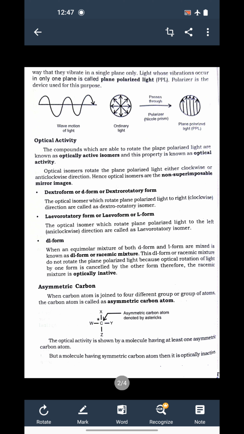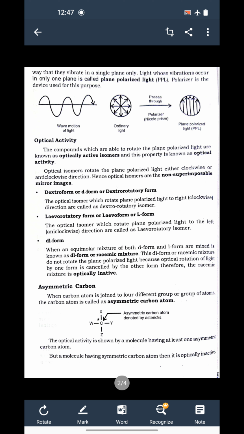Now what is this non-superimposable mirror image? Suppose you are keeping your hand on a mirror. You will get an exact image of your hand in the mirror. But if your left thumb is on the mirror, the mirror reflects your left thumb as right. So if you try to superimpose those two images, it is not possible.